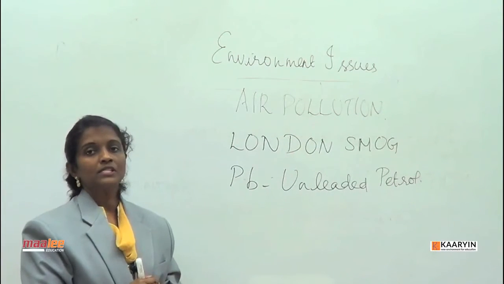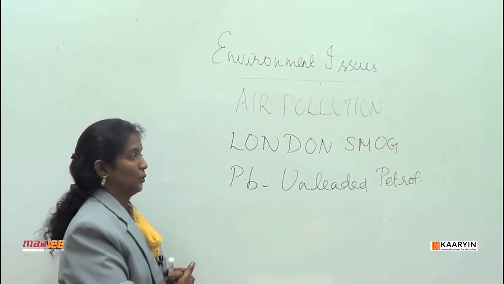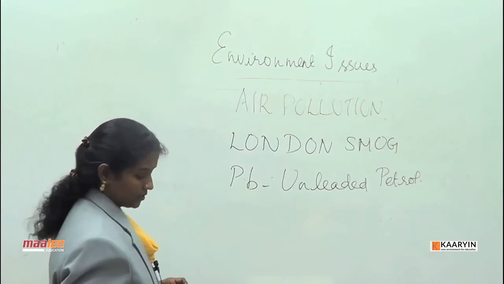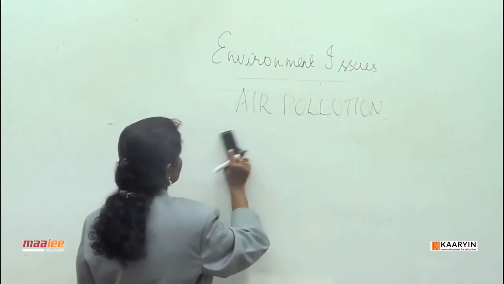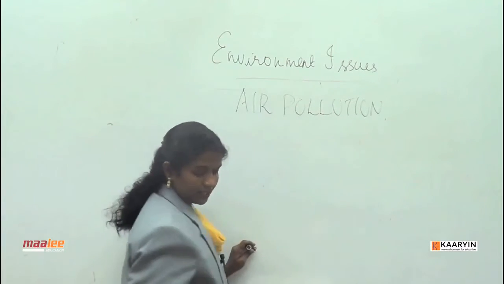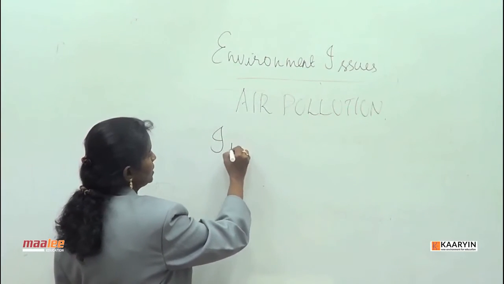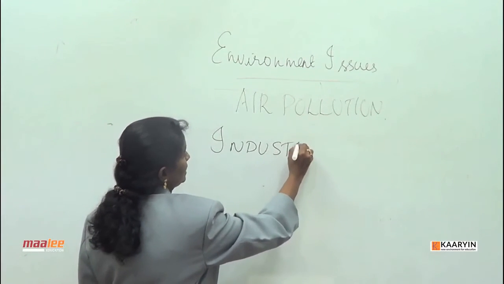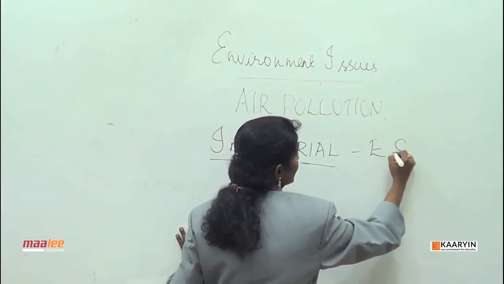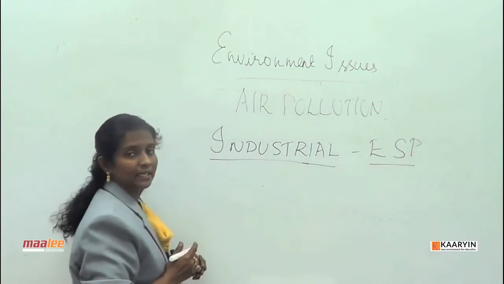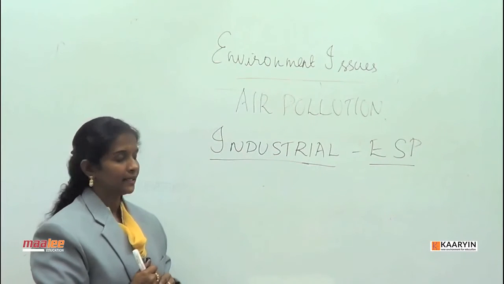So these air pollutants can be contained with efficient strategies to control them. There are other strategies for industries, which we call ESPs. We are talking about the urban regions and residential regions. Industries also pollute as a result of stacks. To control industrial pollution, we can devise ESPs, or electrostatic precipitators. These electrostatic precipitators can be used to control the exhaust coming from industrial pollution.